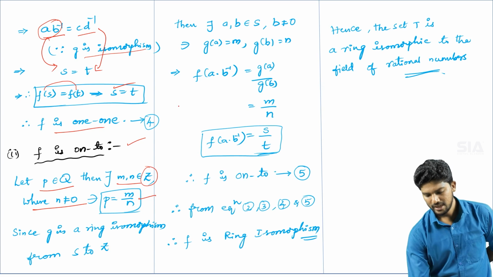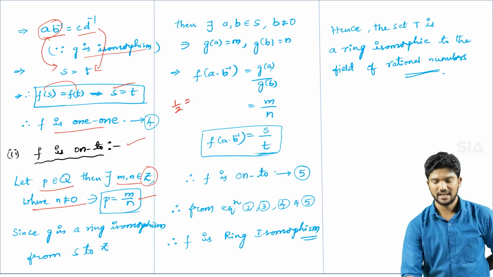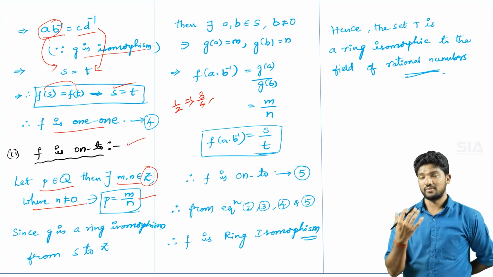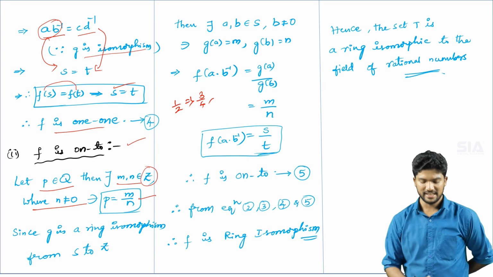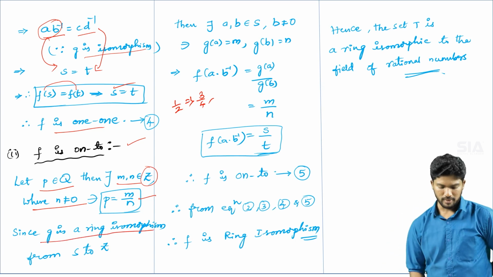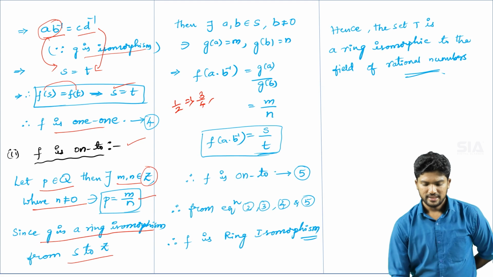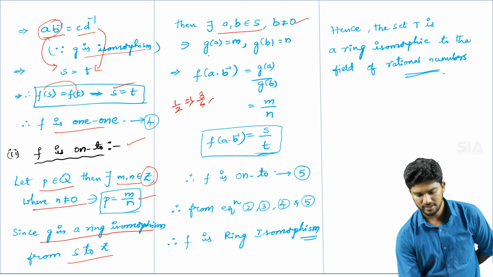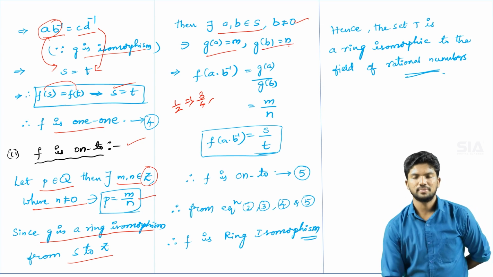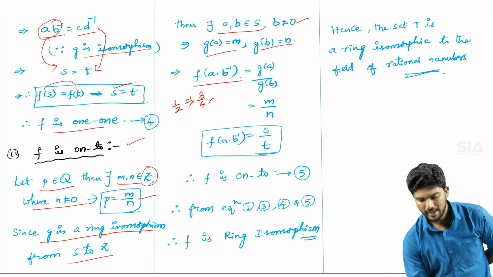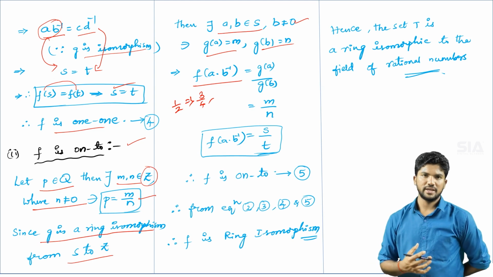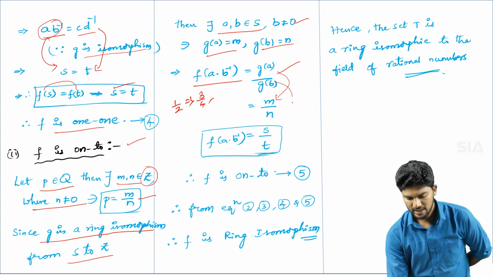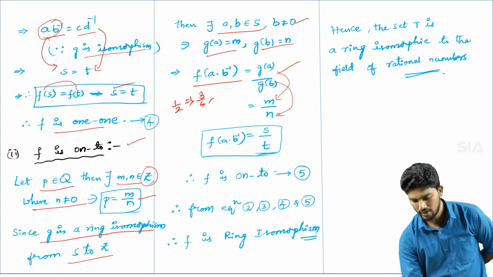P is equal to m by n means, here 1 by 2 is one rational number, 3 by 4 is another rational number, 5 by 6 is another. What are the 1, 2, 3, 4? All of them are integers only. Since g is a ring isomorphism from S to Z, there exist two elements a, b belonging to S, where b is not equal to 0, such that g of a is equal to m and g of b is equal to n. Now, by the given mapping, f of a into b inverse is equal to g of a by g of b. What is g of a? m. What is g of b? n. So m by n is equal to P.